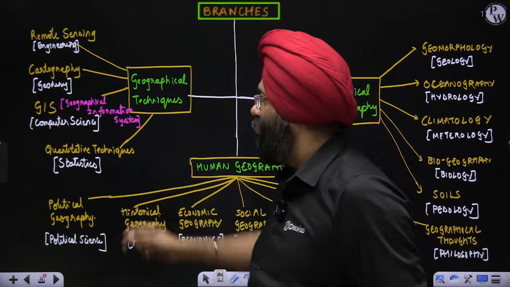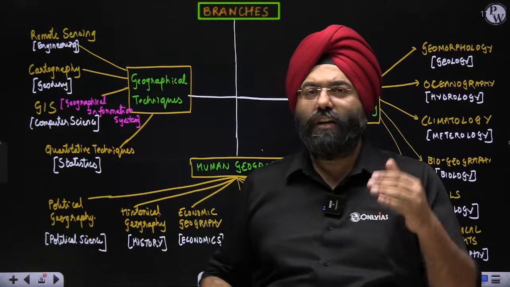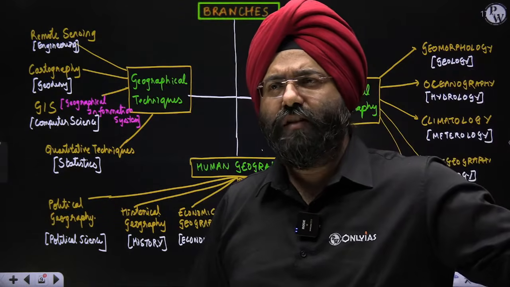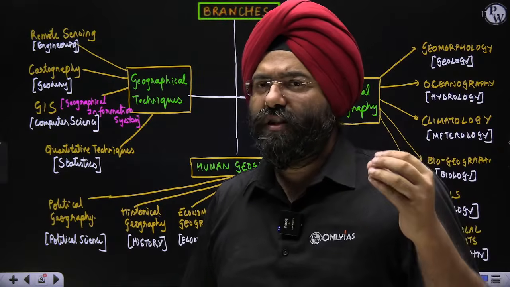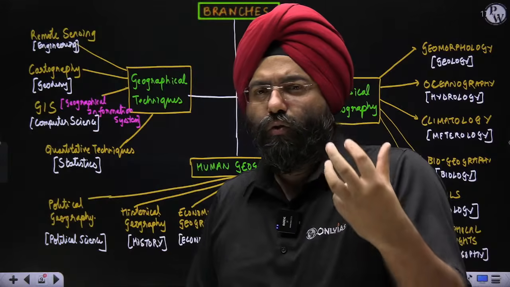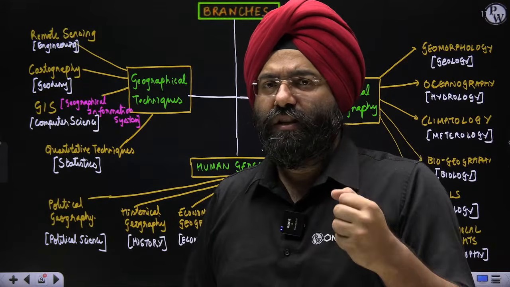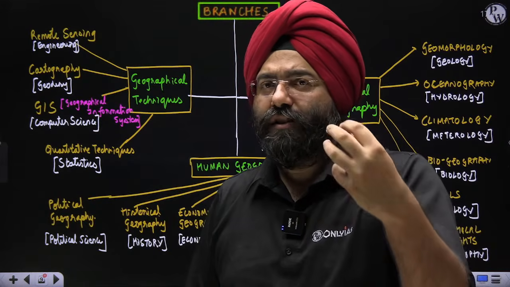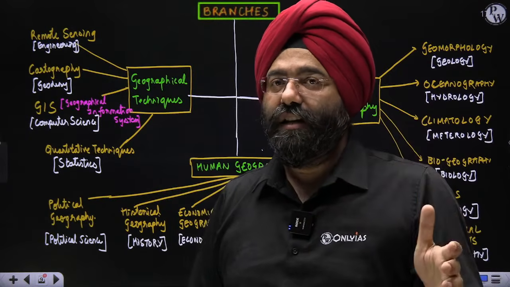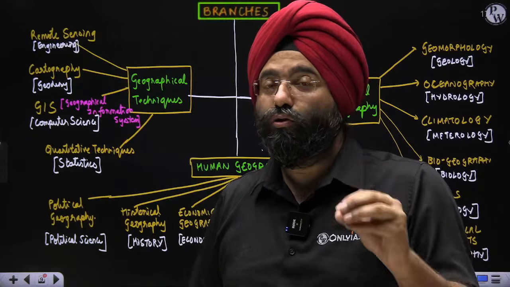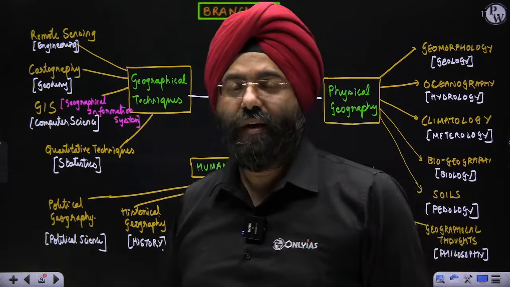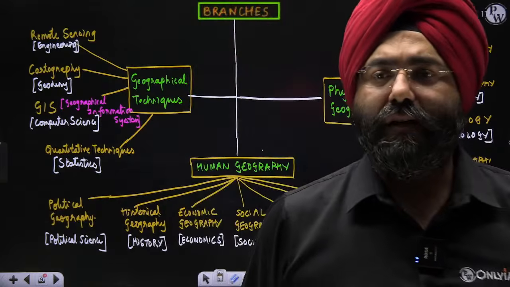Last is quantitative techniques. When you give your census data, a lot of calculations will be done with respect to statistics. For example, they want to find certain projections with respect to population or analyze using certain formulas. All these involve statistical techniques. That is why quantitative technique is also part of geography with respect to geographical techniques. Everybody here, am I clear?